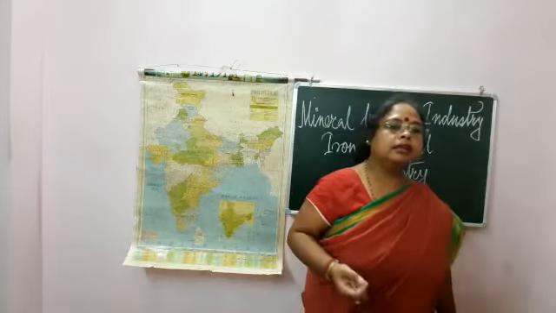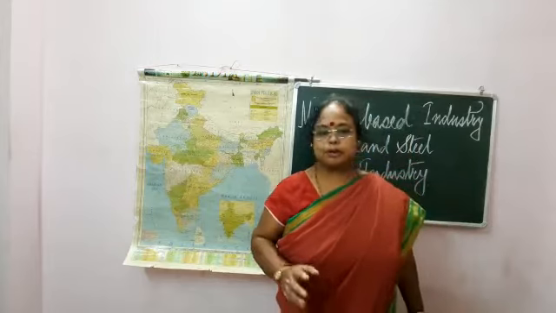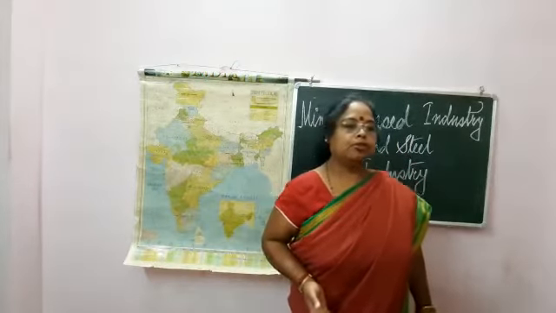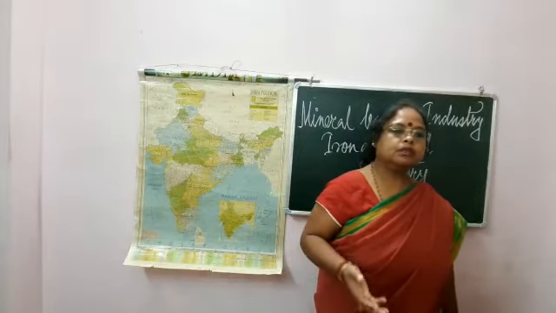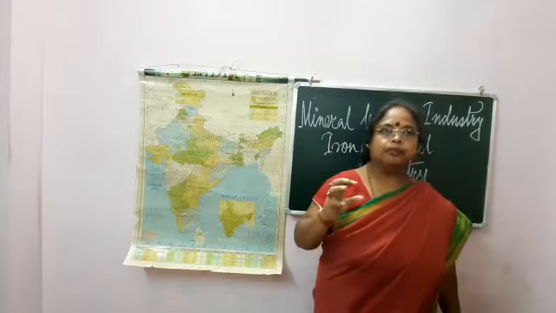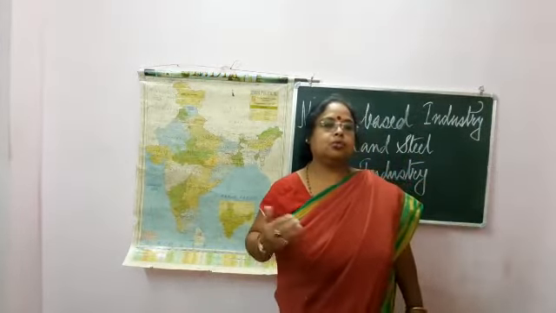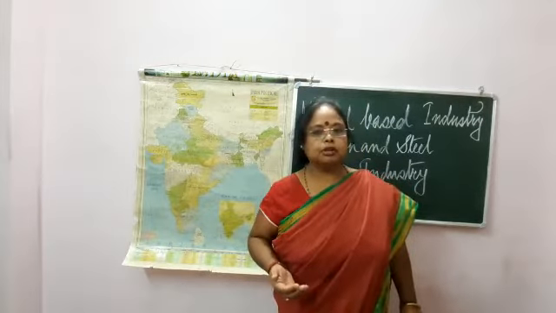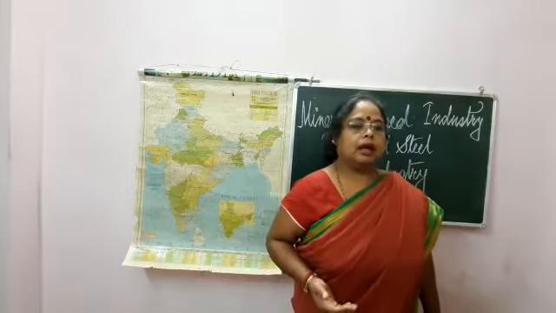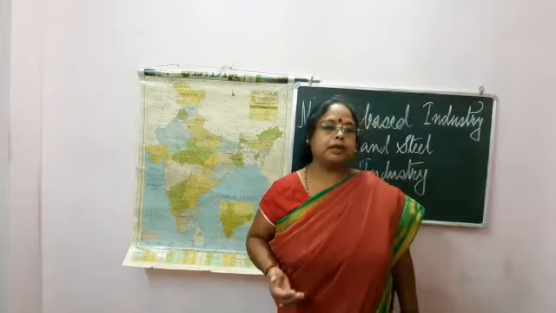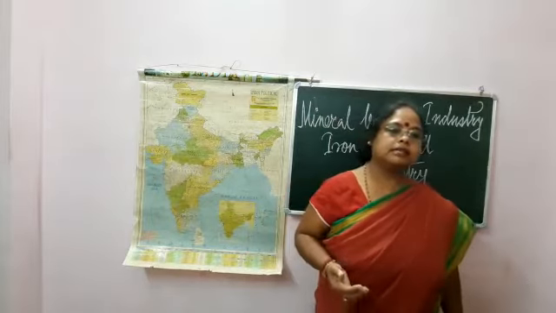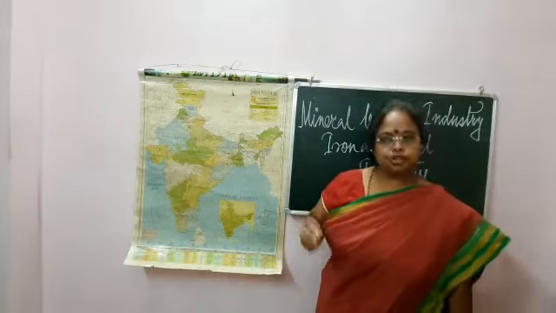Then heavy capital investment is not required. Fourth, they produce alloy steel and stainless steel, and they do not cause pollution. And sixth, the gestation period of construction is also short.